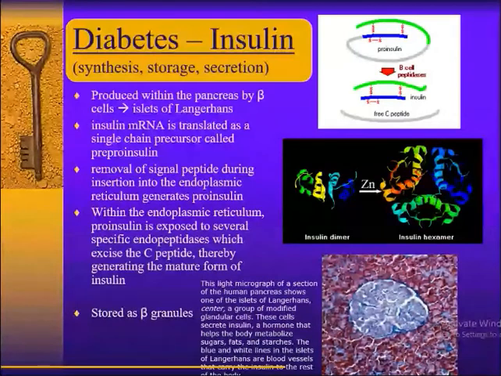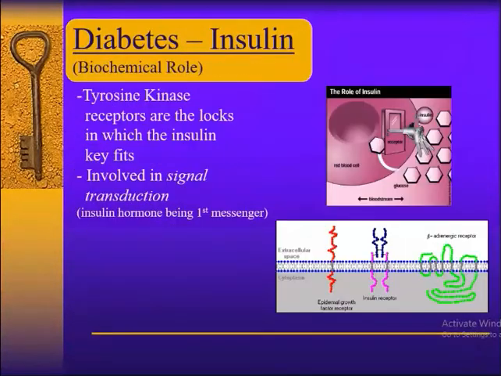I'll tell you something about zinc later. Now, insulin has a receptor, and today I am going to discuss the insulin receptor. It's a dimer, you can see in the lowest diagram.